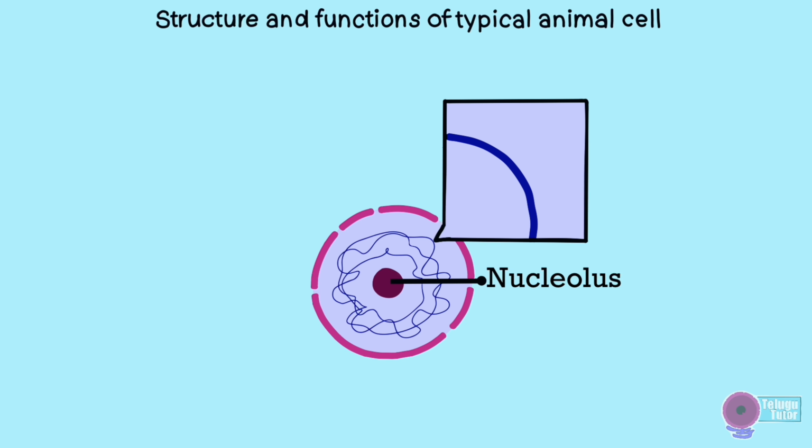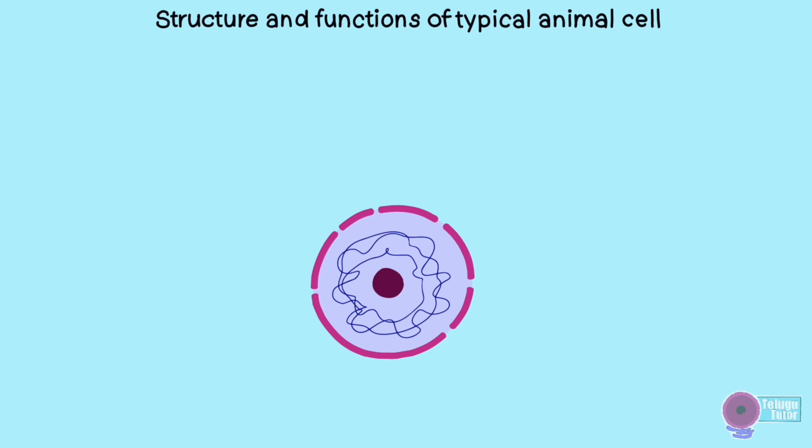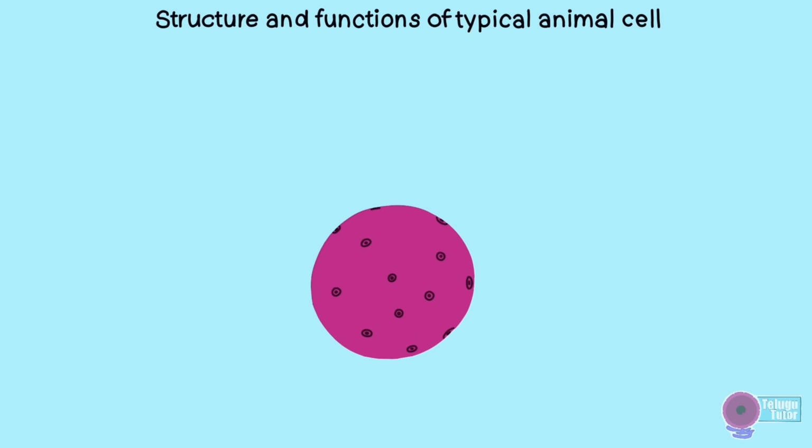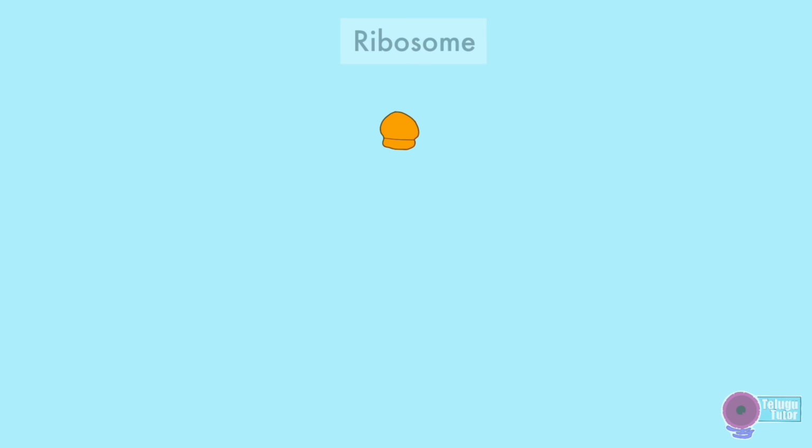During cell division, the chromatin condenses into chromosomes, and the nucleus produces the ribosomes, and through nuclear pores, these ribosomes are then released into the cytoplasm.